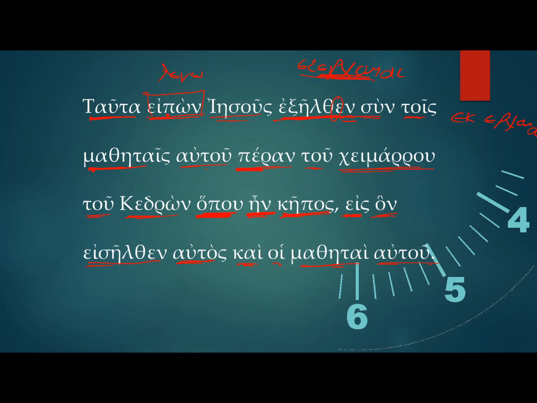Okay, very similar here. Notice the eis elthen here at the end. It comes from that same root erkomai, right? But this time, instead of the ek on the front of it, we have the preposition eis erkomai. And so those two are very similar. We've got the elthen here, the second aorist, showing that stem change, and otherwise everything else is very similar there. So you should be able to pick those out pretty easily.